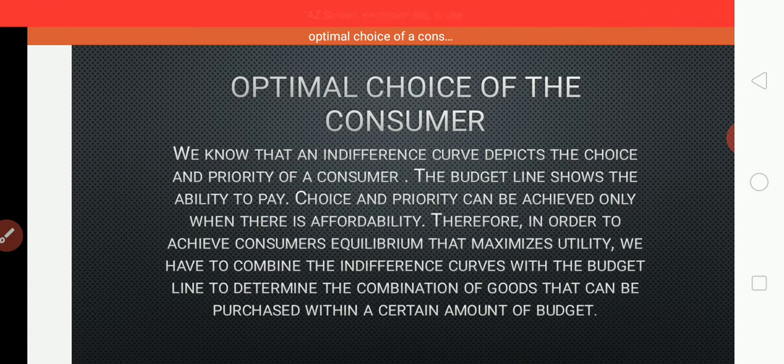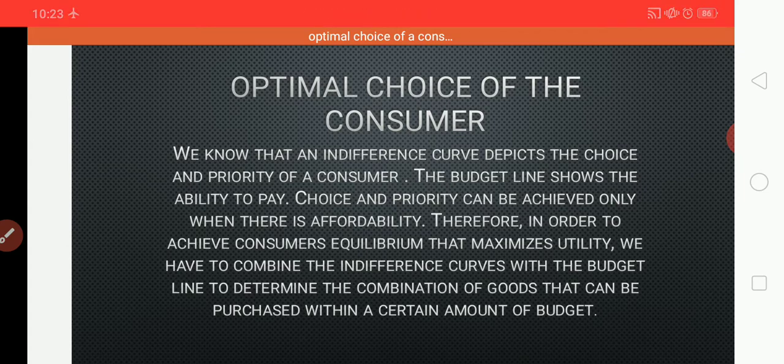Utility means satisfaction, and satisfaction should be maximum. To get that maximum satisfaction, the consumer should attain equilibrium. Equilibrium means where his income and price must be equal to his satisfaction. So this is the concept we study today.